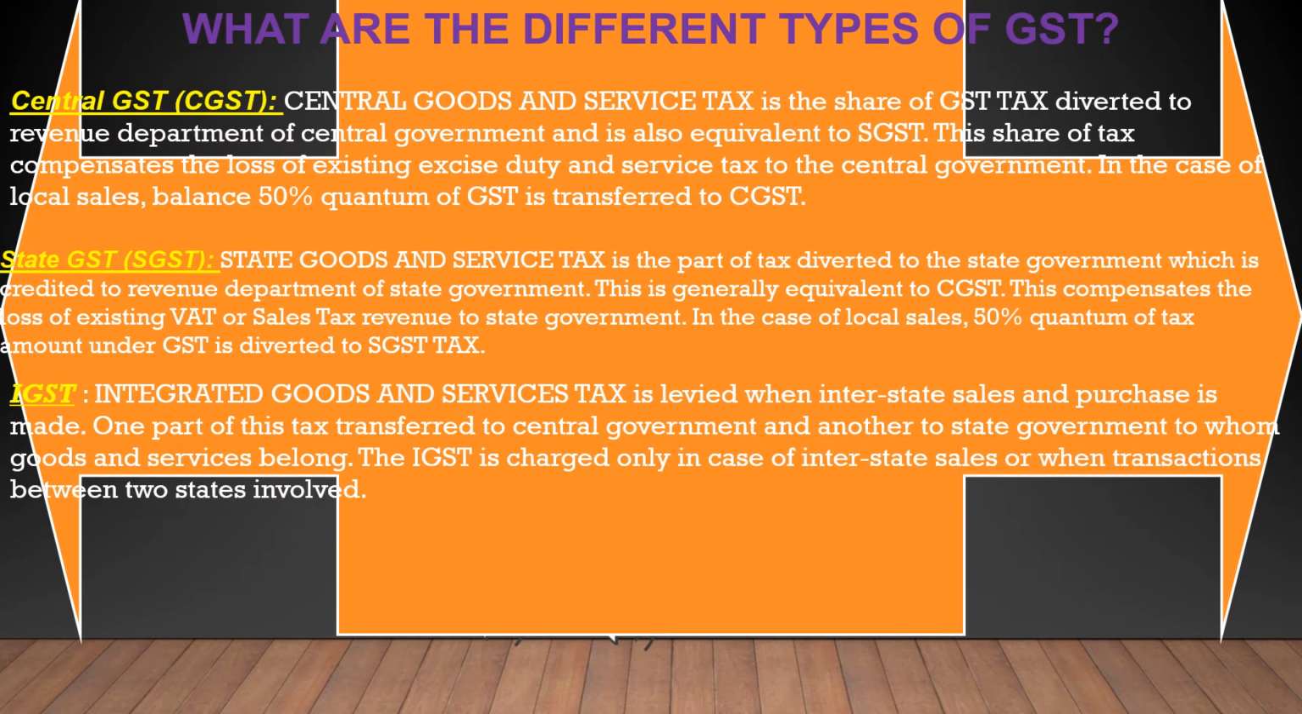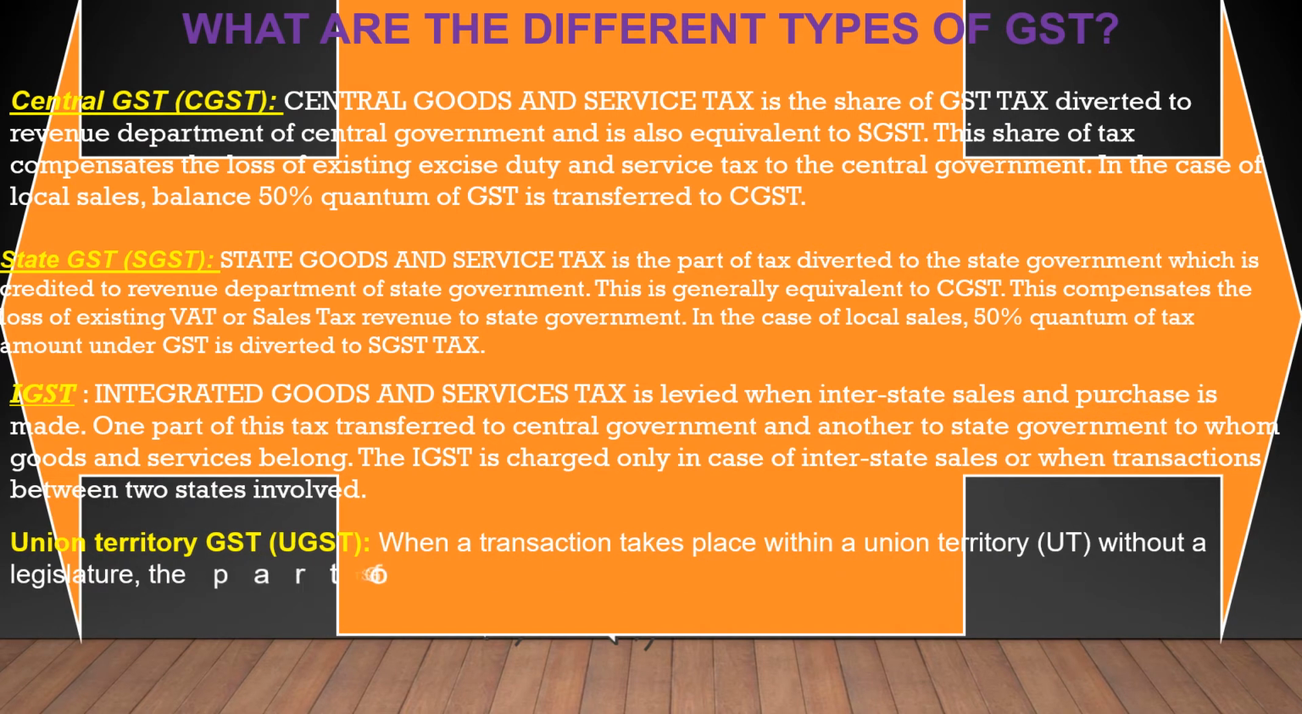IGST, Integrated Goods and Services Tax is levied when interstate sales and purchase is made. One part of this tax is transferred to central government and another to state government to whom goods and services belong. The IGST is charged only in case of interstate sales or when transactions between two states are involved.